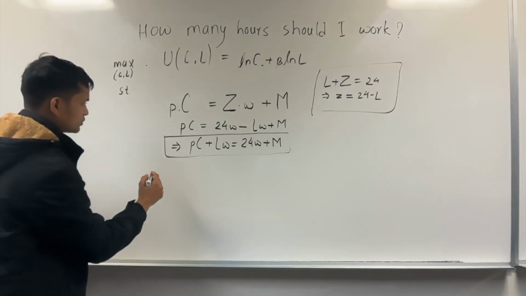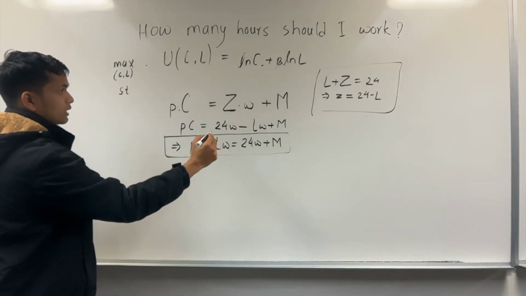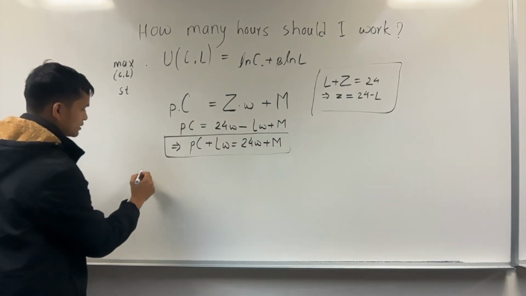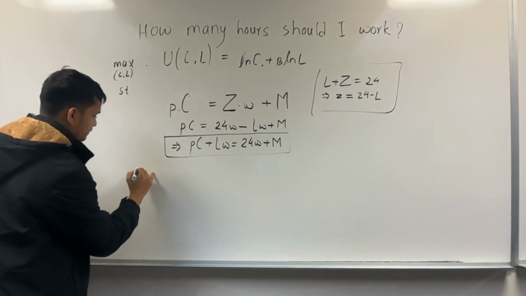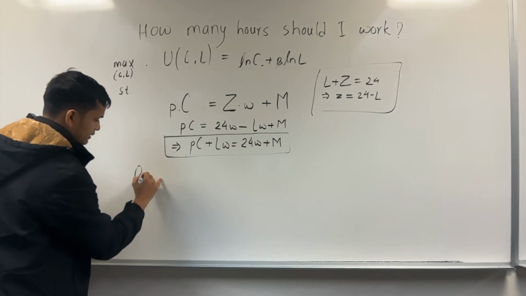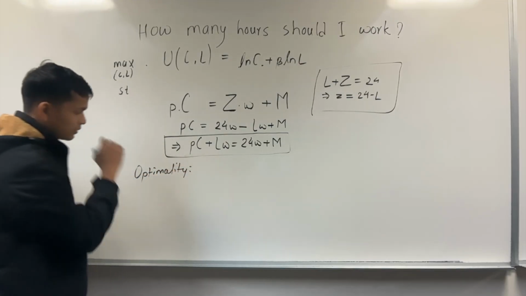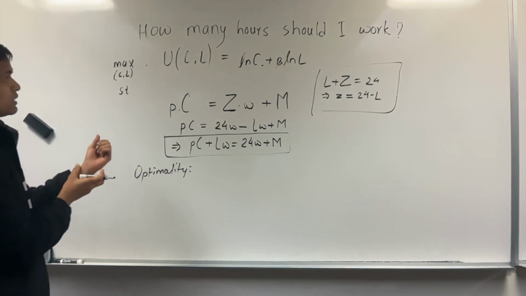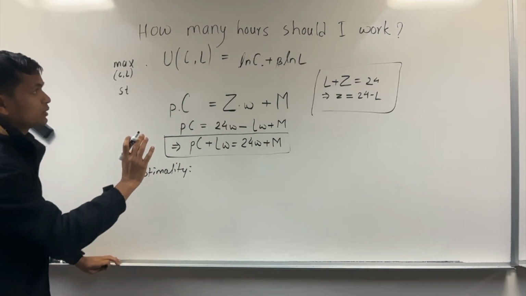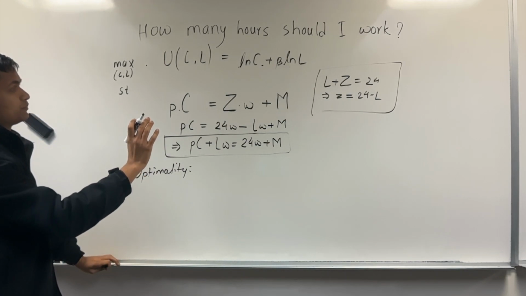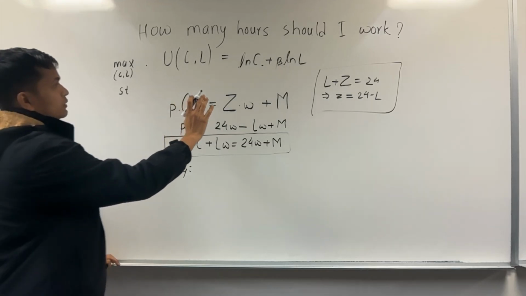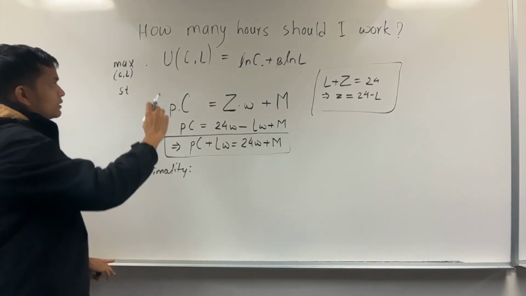Just one thing I would like to talk about here is the optimality condition. At optimality, the price ratio equals the MRS of the utility function.